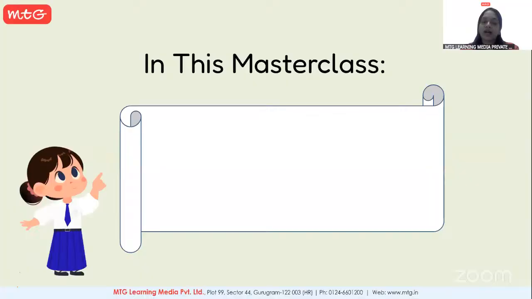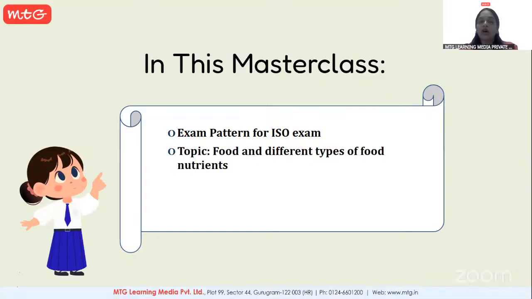So students, in this master class, we are going to discuss the exam pattern for the ISO exam. Before, it was NSO, the National Science Olympiad exam, but from this year it has changed to International Science Olympiad. So the name has changed from NSO to ISO. The topic we are going to discuss in today's demo session is food and different types of food nutrients. I hope you have a basic idea about this topic. In detail, we will be discussing the questions related to this topic in today's demo session.